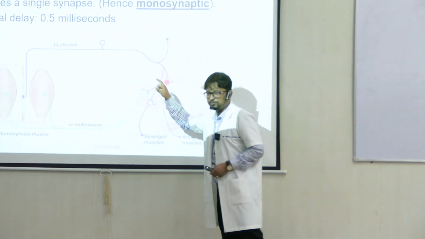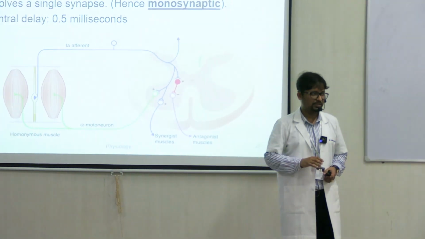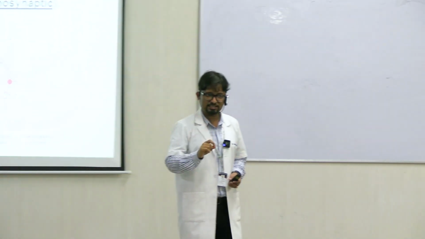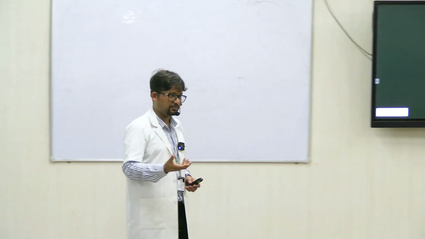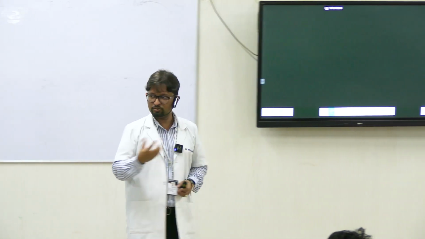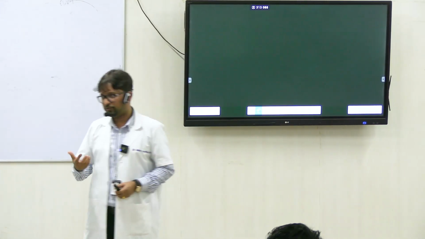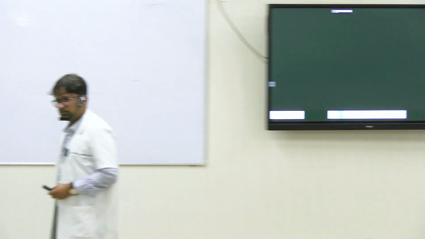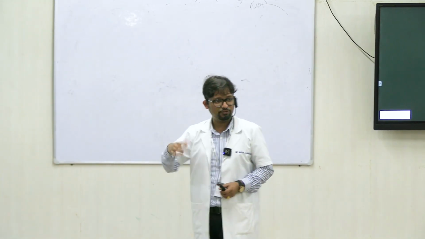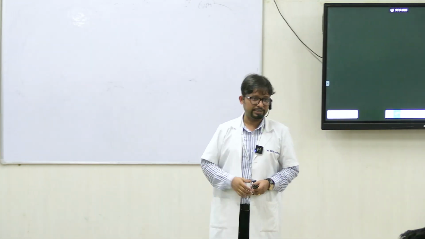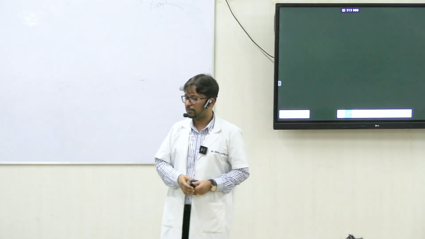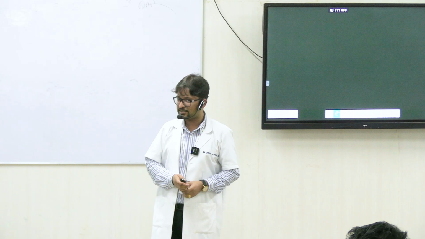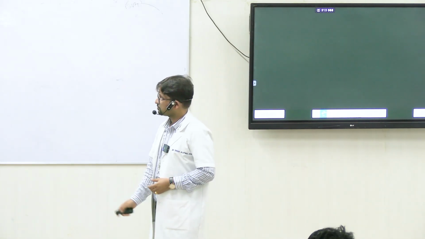So 0.5 milliseconds, that is the time that is taken. So is it a fast or a slow one? It is very fast. एक ही synapse है, so it is of course very fast. If the number of synapses is more in the pathway, suppose a polysynaptic reflex, it will take longer time. For every synapse, a minimum of 0.5 milliseconds should be taken.